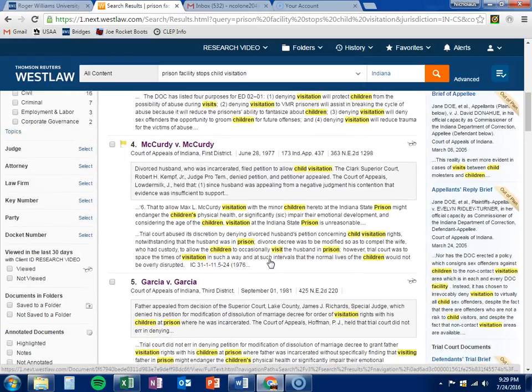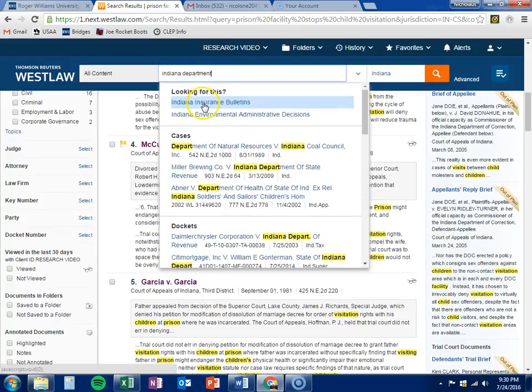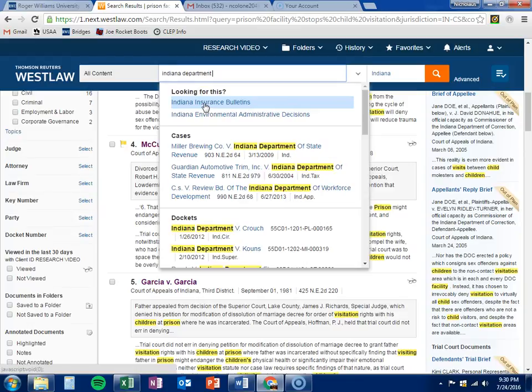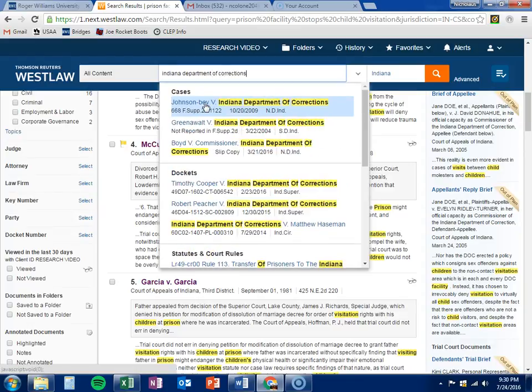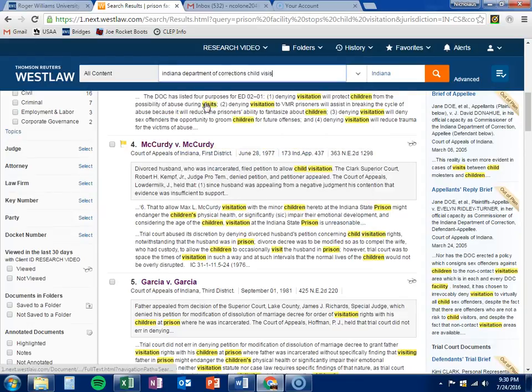None of this is beneficial to our client, or helping him at all. So with that, we decided, okay, the law itself says the department that is involved, so that would be the Indiana Department of Corrections. So we decided to see what, if anything, the Indiana Department of Corrections had to say on child visitation.